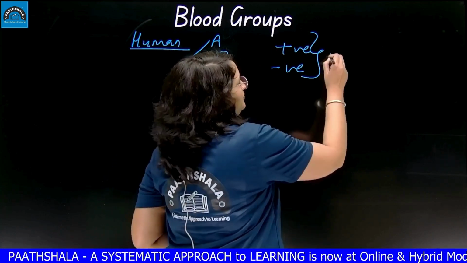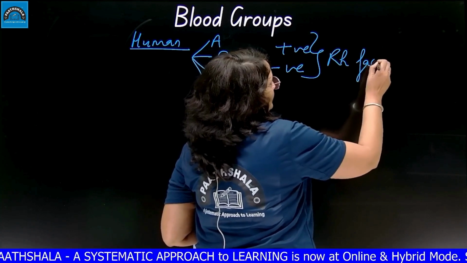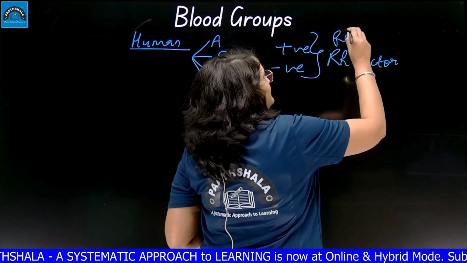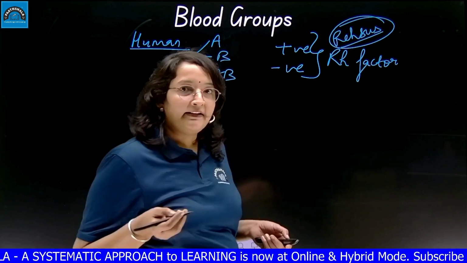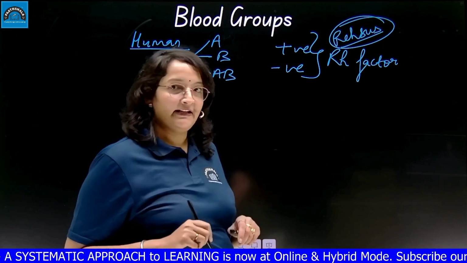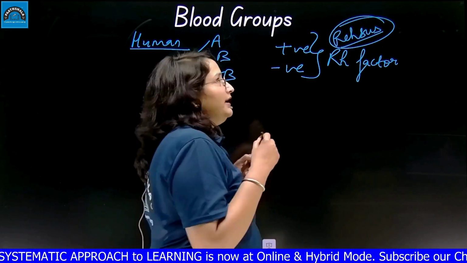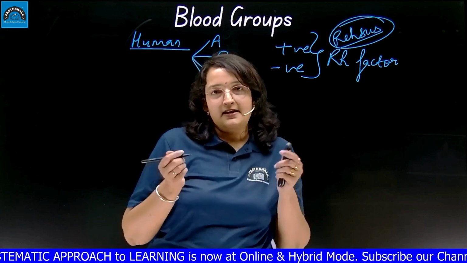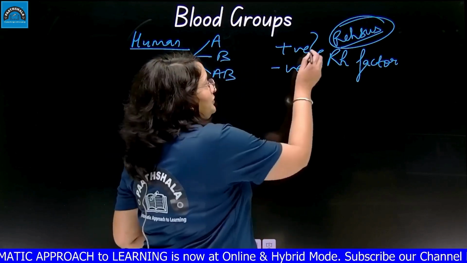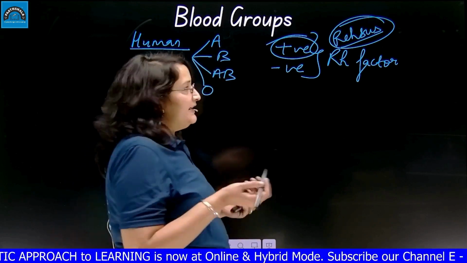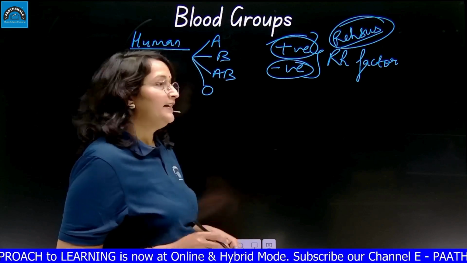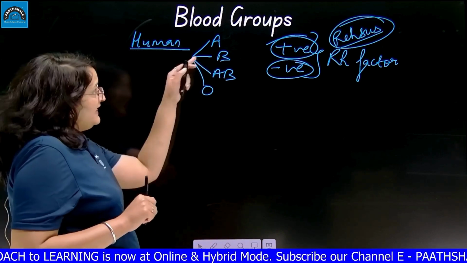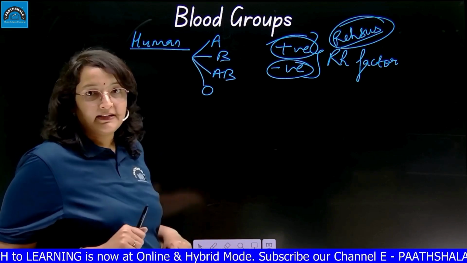This is known as the RH factor. RH stands for rhesus. Rhesus is the name of a monkey in which that factor, that gene, was identified first. So in human blood cells, if this RH factor is present, we call it the positive group, and if this RH factor is absent, we call it the negative group. Okay, let me tell you why these A, B, AB and O blood groups are there.